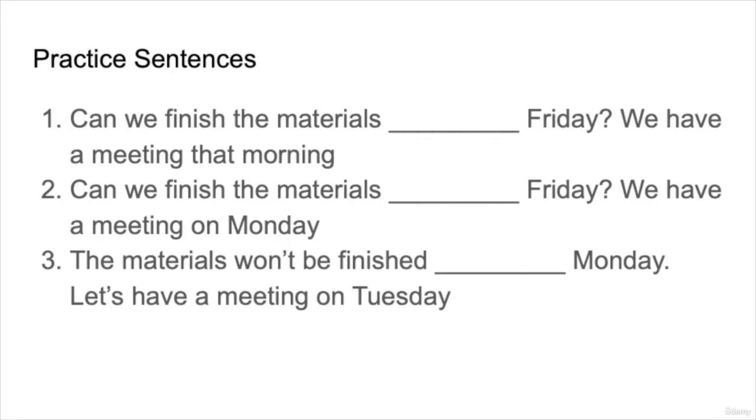Let's look at the blanks and decide, based on the second sentence in each of these, which one we will choose: before, until, or by. So the first one, we have a meeting that morning. The second, we have a meeting on Monday. And the third, let's have a meeting on Tuesday.